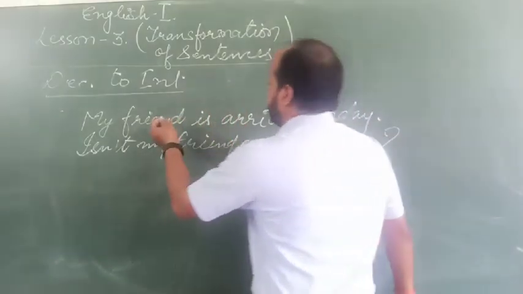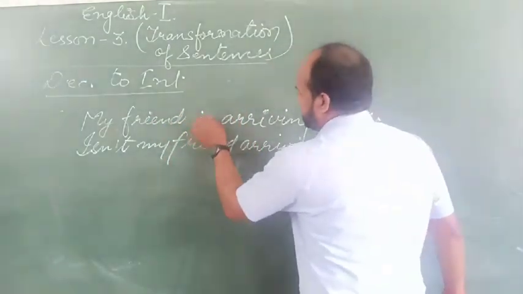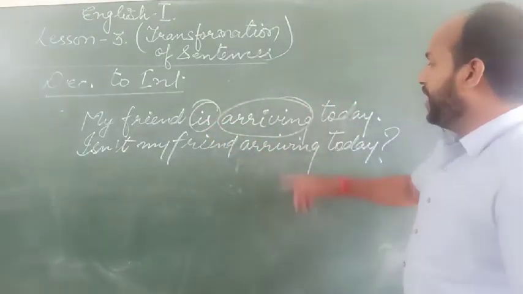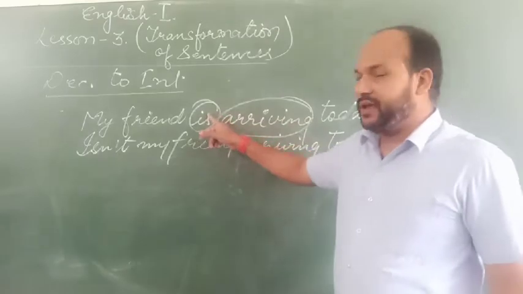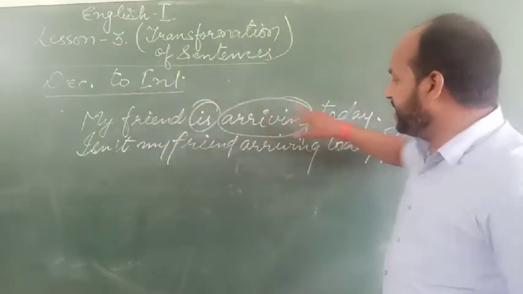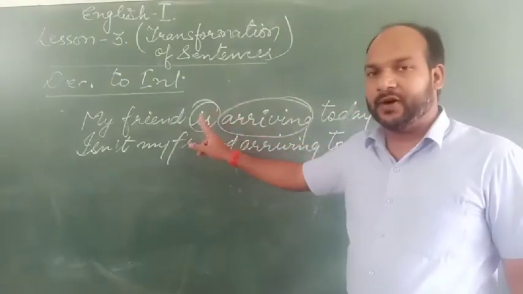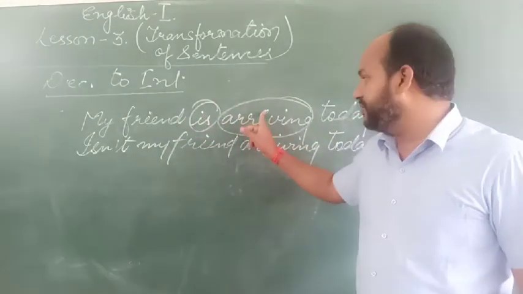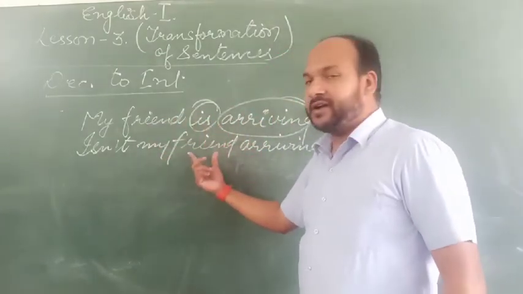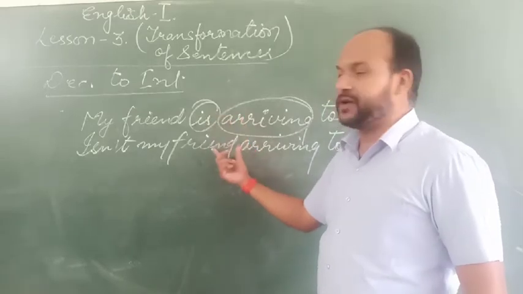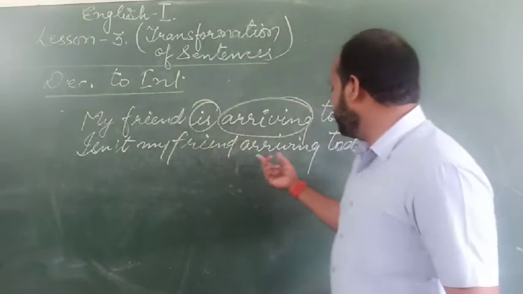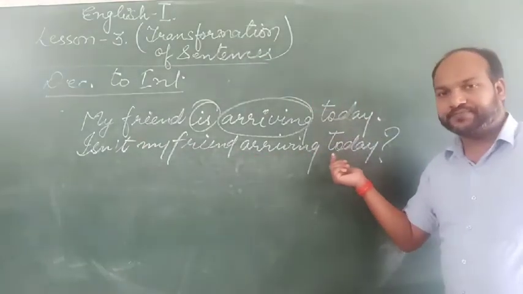See, two verbs are there. This one is the first verb and this one is the second verb. Arriving is the main verb, is is the helping verb. So when a declarative sentence contains two verbs, helping verb and main verb both, we place the subject between these two verbs. So it becomes: isn't my friend arriving today?